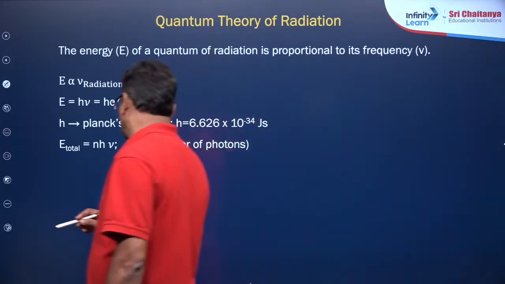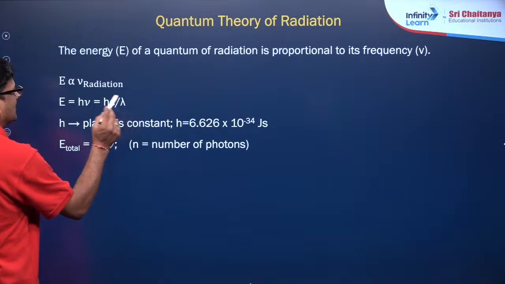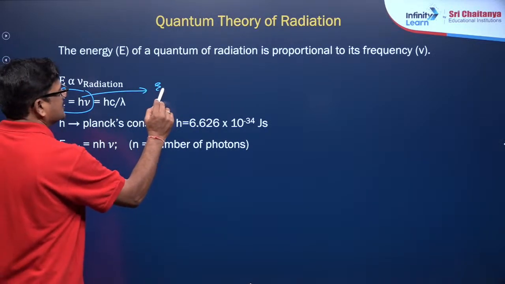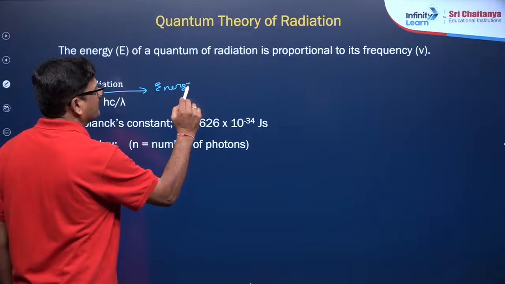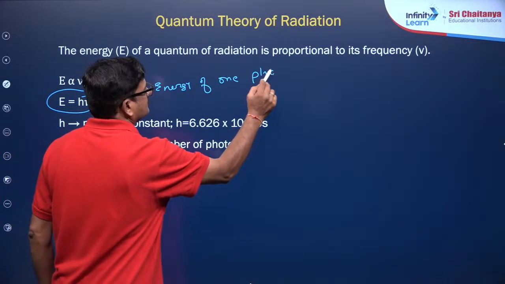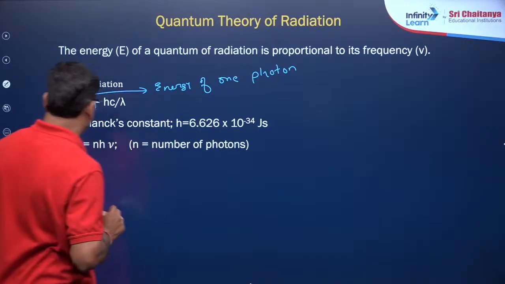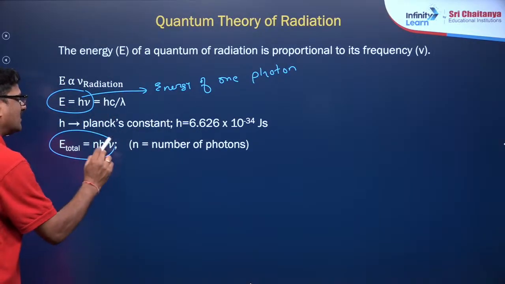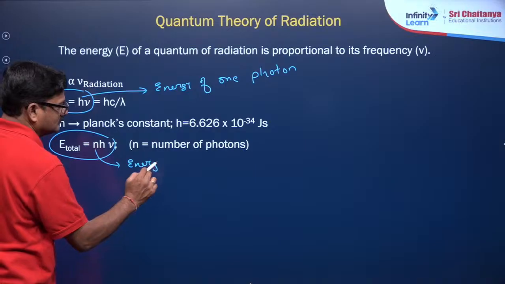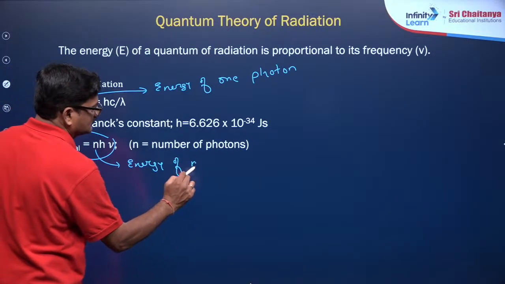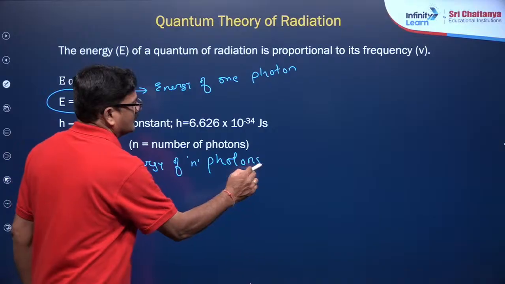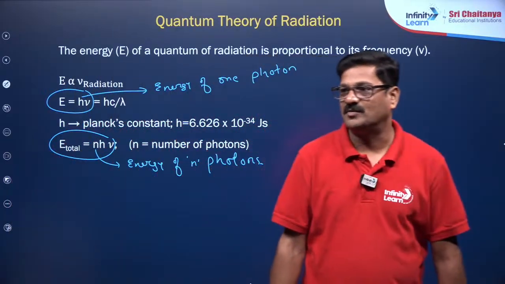So this was the energy of one photon, and this is the energy of n number of photons.